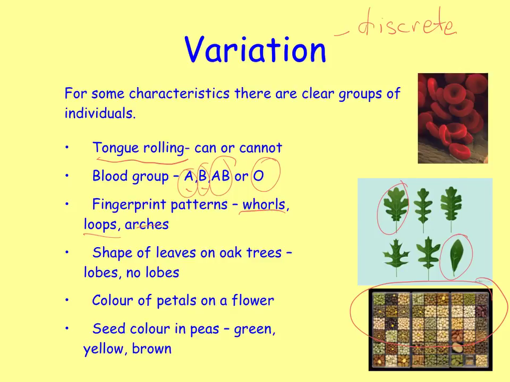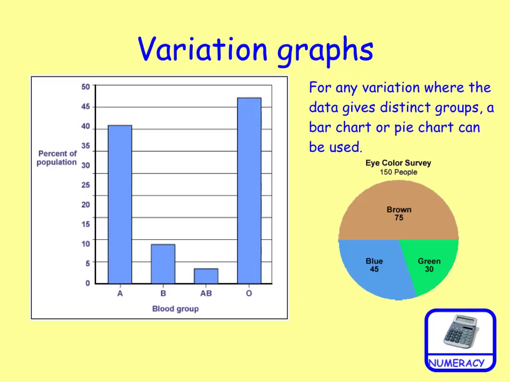So these are all types of variation that fall into groups. And when we're representing that type of variation, we represent it as a bar chart or as a pie chart, but more often as a bar chart. So over here you'll see you've got a certain population and you represent the blood group A as a percentage of the population, and you produce a bar, and blood group B and so on.